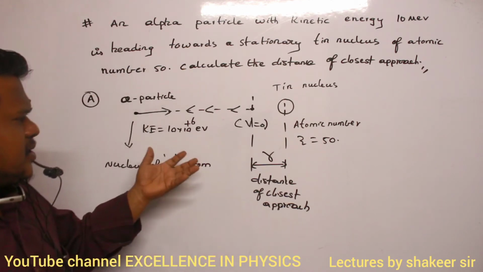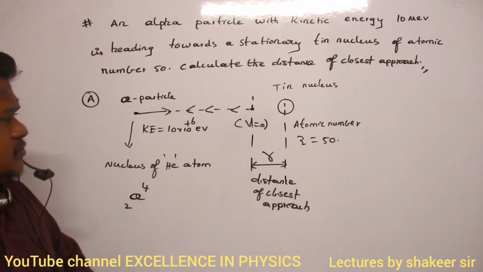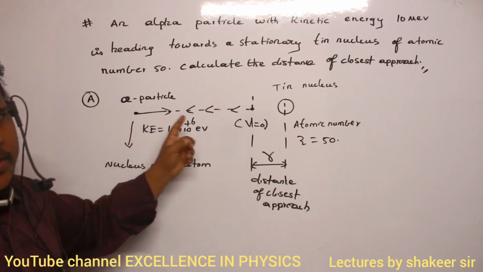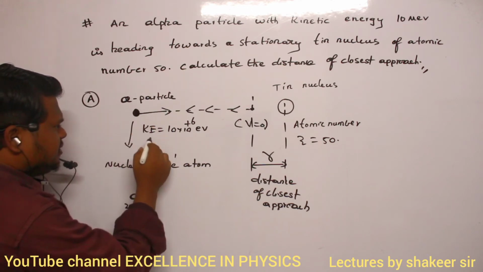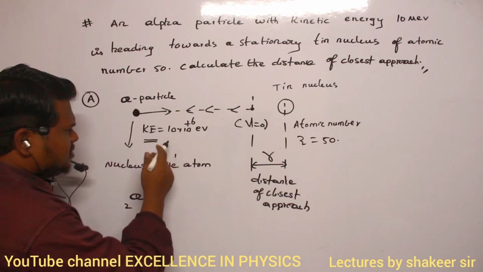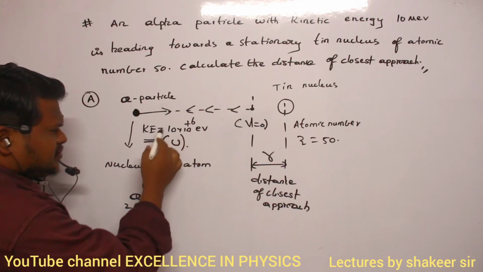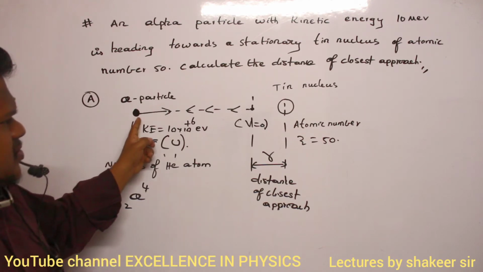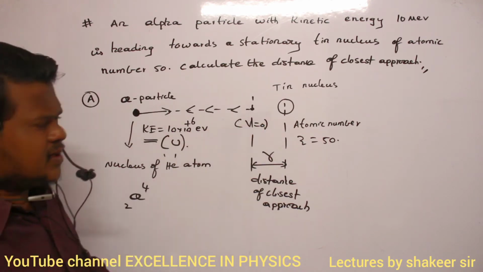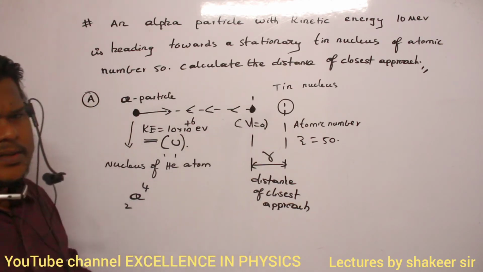So how can we calculate this? The alpha particle initially has kinetic energy because of its initial velocity u. When it starts moving towards the tin nucleus, its velocity continuously reduces.